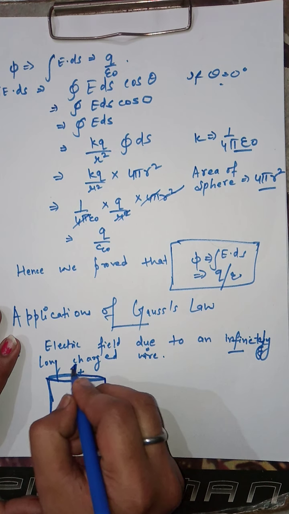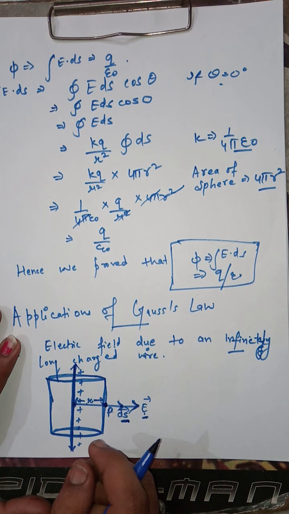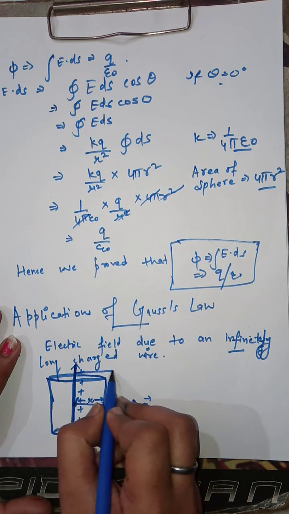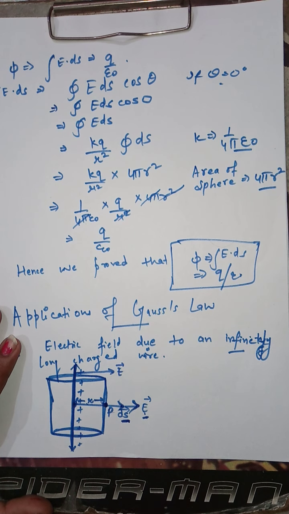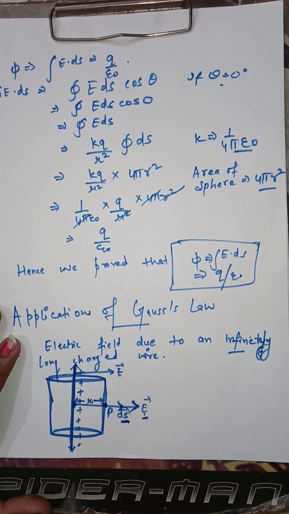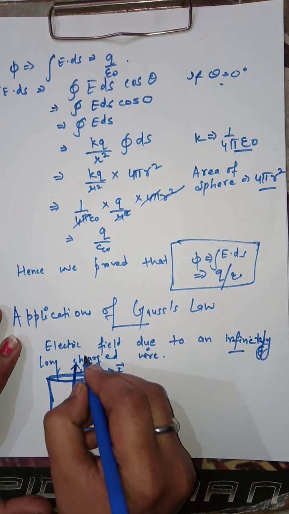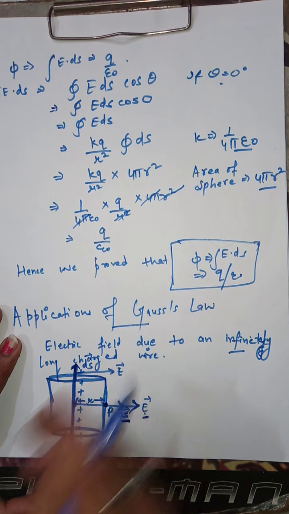At these two faces, the direction of electric field is again this E. But the direction of our area vector is this one, in upwards direction.